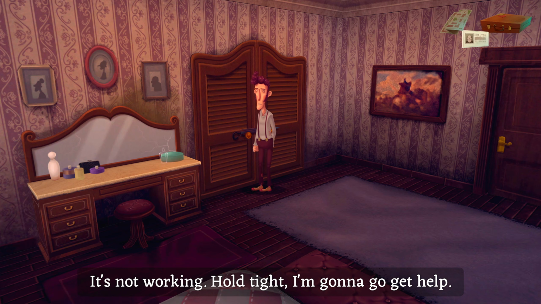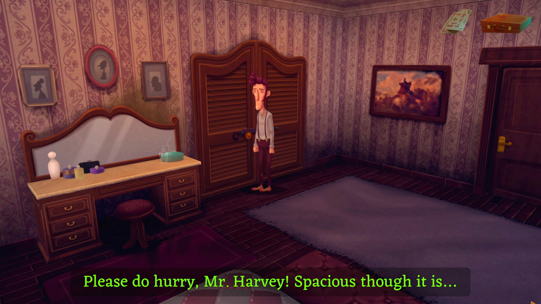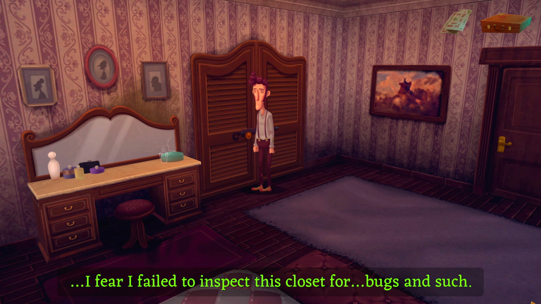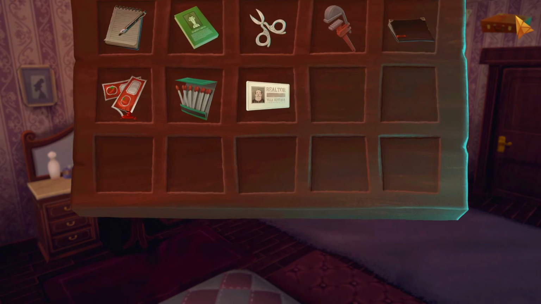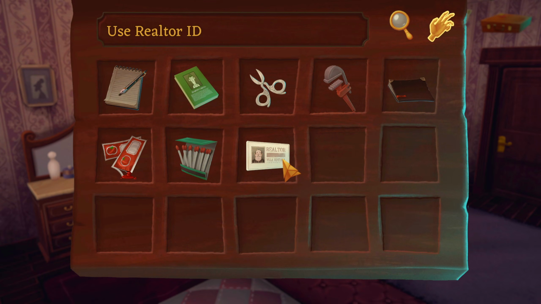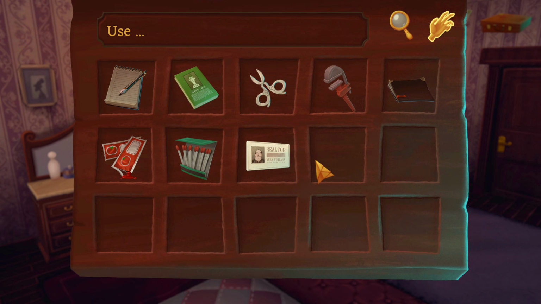It's not working. Oh. I'm gonna go get help. Oh, all right. Please do hurry, Mr. Harvey. Spacious though it is, I fear I failed to inspect this closet for bugs and such. Not my problem though, unfortunately. So what did you just give me? His realtor ID. Fosco Moretti's town-issued realtor license. Right. Now I might be able to use that at the city hall, don't you think?